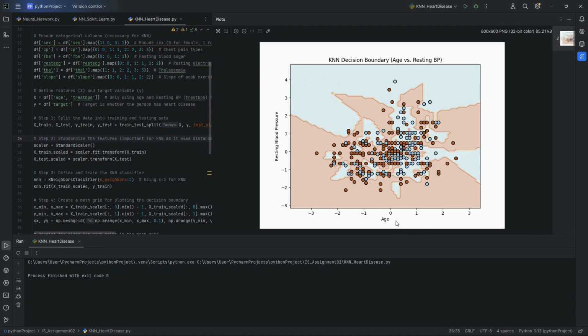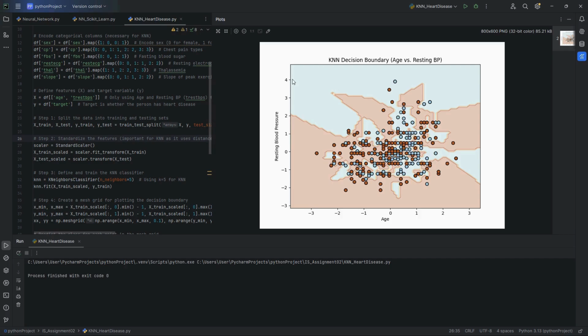Same goes for the age. Age is categorized into 4 groups: young adult, middle age, older adult, and senior. Similarly, these categories are mapped to numbers: 0 for young adult, 1 for middle age, 2 for older adult, and 3 for senior. By categorizing age and resting blood pressure, we make it easier to visualize and classify data points.